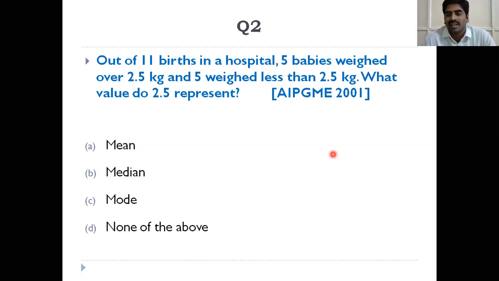What is the question again? Out of 11 births in a hospital, 5 babies weighed over 2.5 and 5 weighed less than 2.5. 2.5 is the middle value. So that 2.5 represents median.